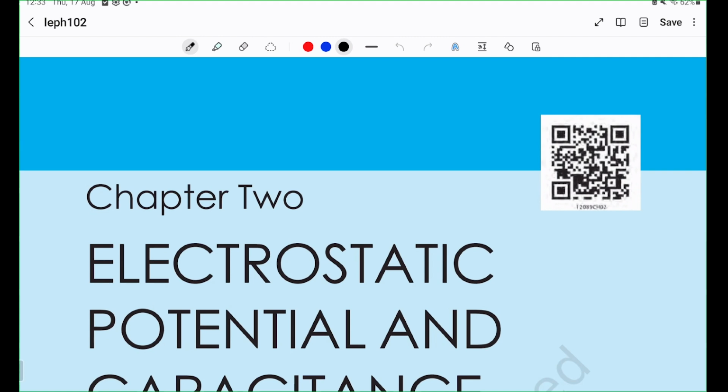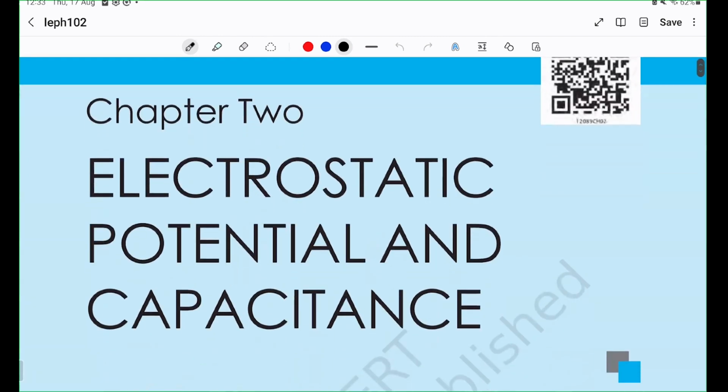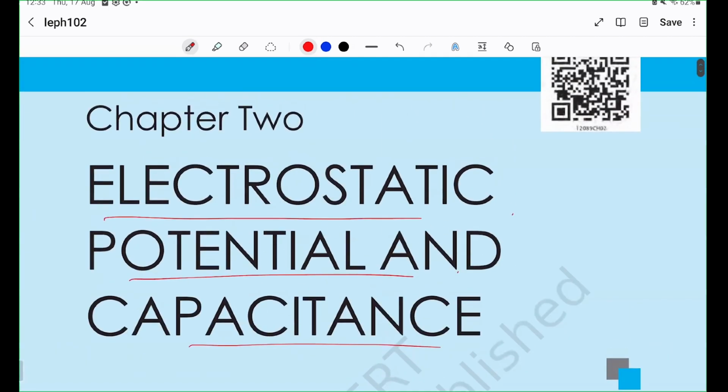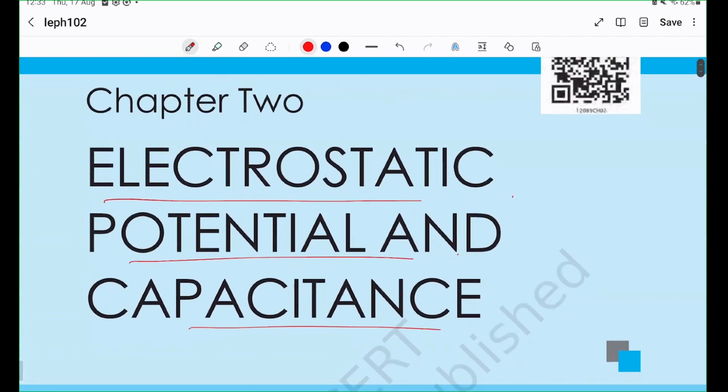Today, we'll be talking a bit about electrostatic potential and capacitance. In brief, we will understand all the concepts that are associated with electric potential and capacitance. And towards the end of the chapter, we'll also be solving a couple of problems to get a feel for how problems appear, how we may tackle them, and what methods we can employ to efficiently solve such problems. So we'll be looking at all of these. So let's get started.